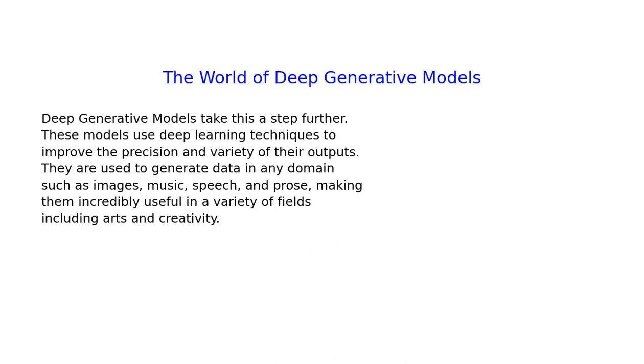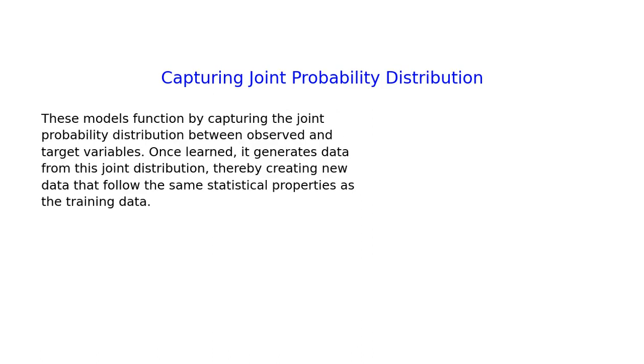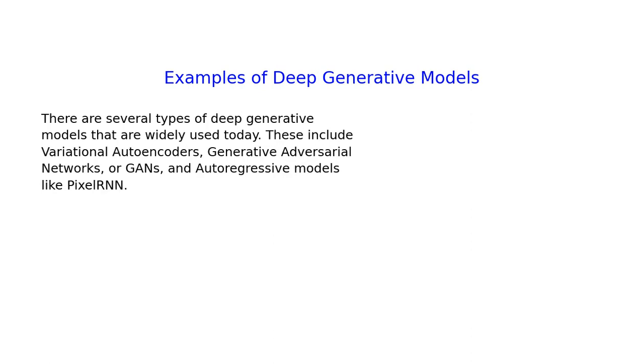Deep generative models take this a step further. These models use deep learning techniques to improve the precision and variety of their outputs. They are used to generate data in any domain such as images, music, speech, and prose, making them incredibly useful in a variety of fields, including arts and creativity. These models function by capturing the joint probability distribution between observed and target variables. Once learned, it generates data from this joint distribution, thereby creating new data that follow the same statistical properties as the training data. There are several types of deep generative models that are widely used today.